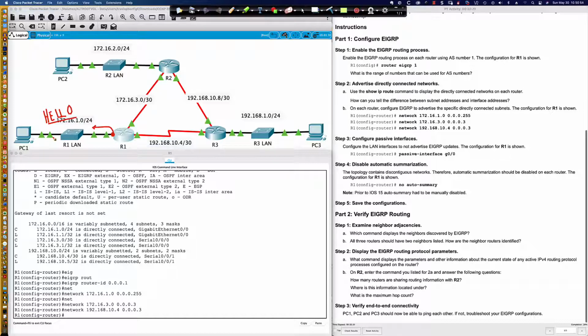Now, you can make the argument that that's an optimization from a performance perspective because we're not sending these hellos out on that LAN. And yes, you could make that argument, and certainly that is a legitimate explanation. However, a better explanation is we don't want these EIGRP hellos being sent out on the LAN, because what if this guy right here is running Wireshark?